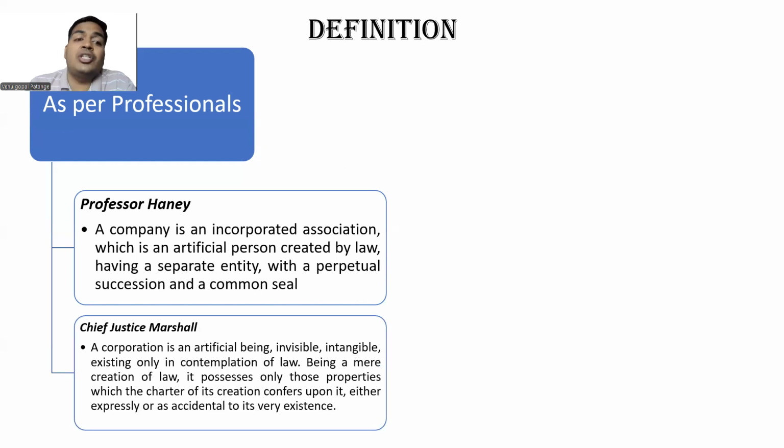Chief Justice Marshall described a company as an artificial person, again invisible, intangible, existing only in contemplation of law. So can you touch the company? No, it is intangible. It is invisible. So it is created only in the eyes of law, a mere creation of law. So it possesses properties which the charter of its creation confers upon it. What is charter? Charter is nothing but the constitution.